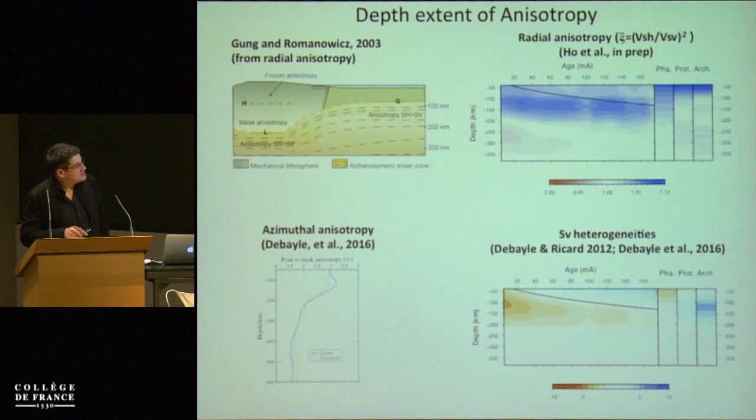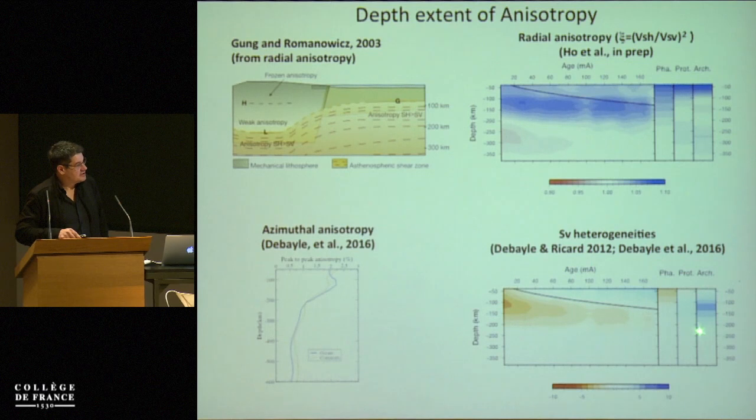You can also see that the depth extent of the radial anisotropy extends deeper than the base of the SP velocity. So this suggests that there is anisotropy due to anisotropic crystals that are preferentially in the horizontal plane. But when we look at the azimuthal anisotropy, there is no clear difference between fast and slow velocity plates.